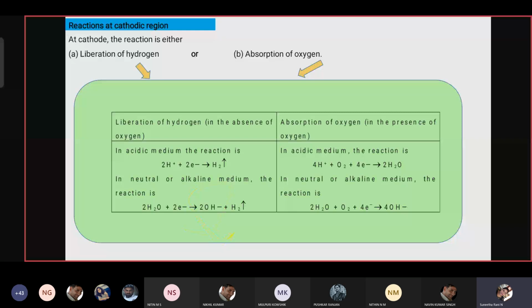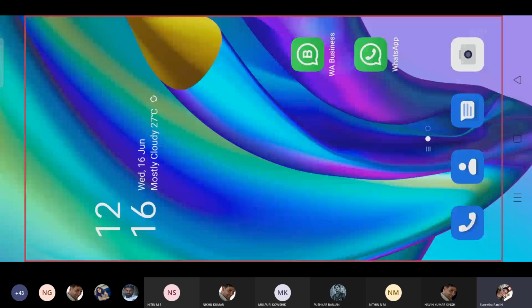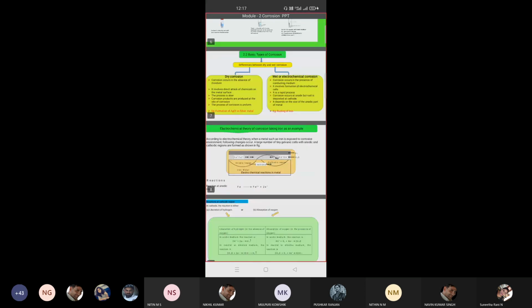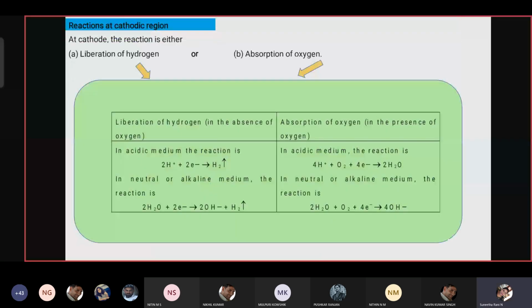In an acidic medium, the reaction involving oxygen takes place. If oxygen absorption takes place, then H plus and OH minus, O2 oxygen absorption takes place to give moisture. This moisture reacts with water. So in this reaction, moisture reacts with oxygen, and oxygen absorption takes place to give OH minus.